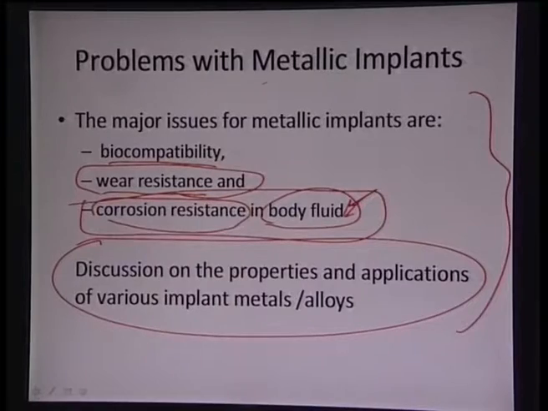So, that is the overall trend, that implants are coated with certain ceramic materials, and the metal implant will provide the overall structure, the overall strength, and serve as the scaffold, but the biocompatibility, the wear resistance part, and the corrosion resistance part will come from the ceramic. So that is the overall problem with metallic materials and how it is being handled in the current scenario.